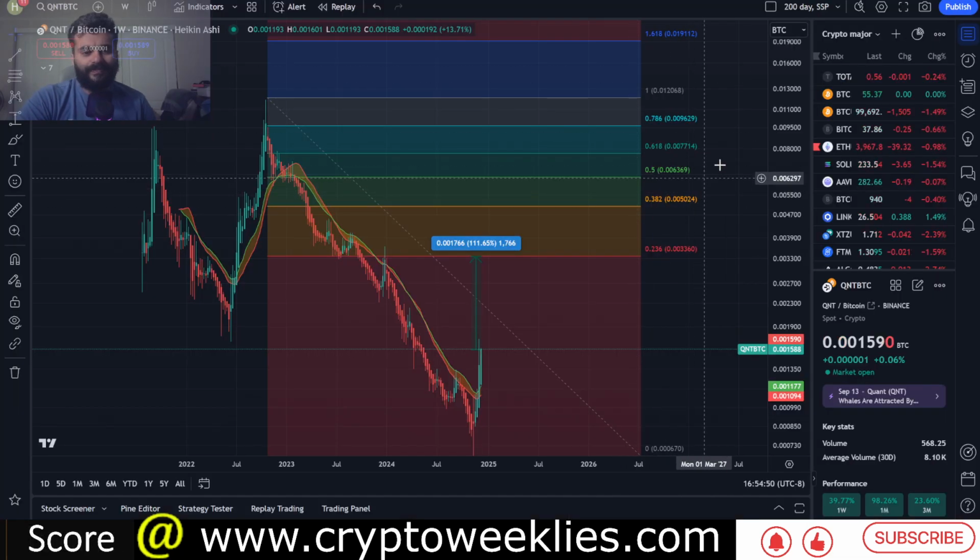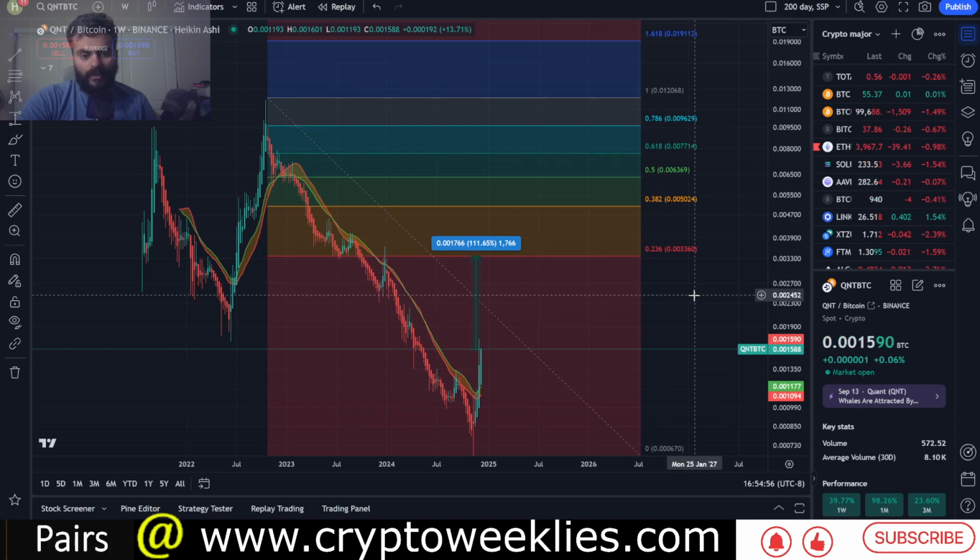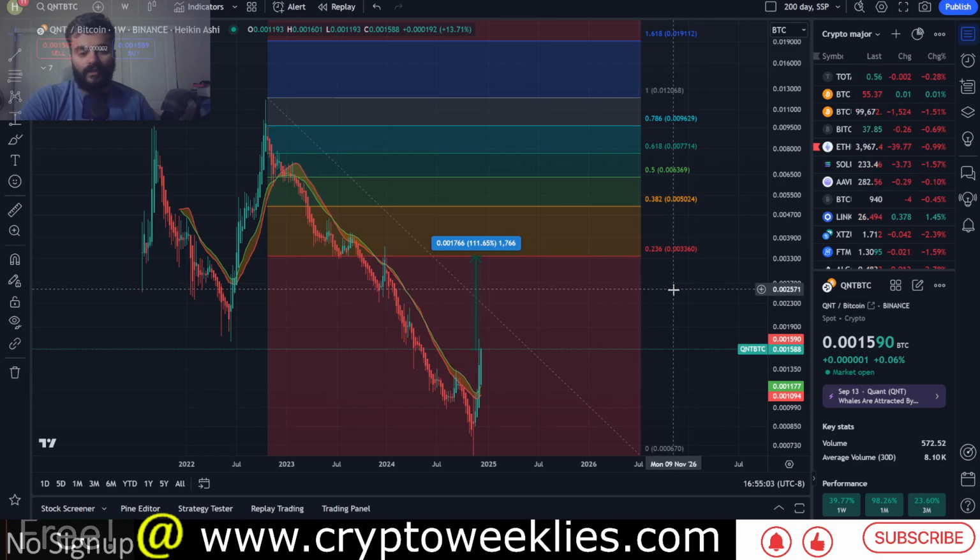top cryptos. And this is Quant on its Bitcoin pair, and this is one of the better ways to analyze Quant, based on what it could potentially do on its Bitcoin pair. As I mentioned earlier, for one crypto which makes a multiple market cycle all-time high, there are hundreds which don't. And that was on its USD pair. If you compare those on Bitcoin pairs,